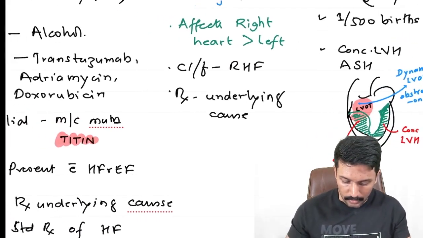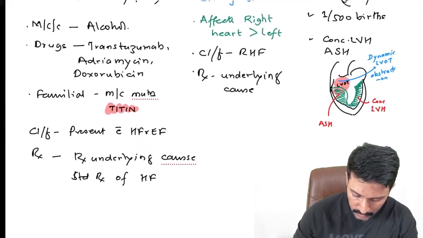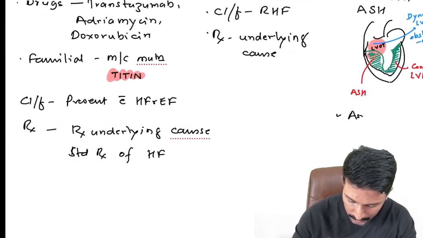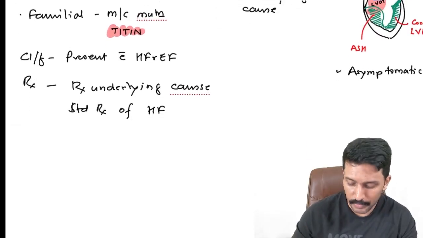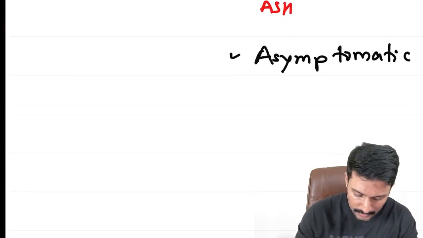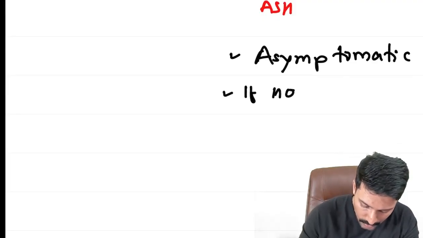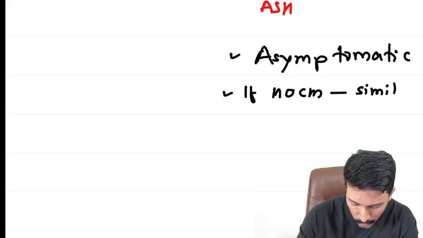In hypertrophic cardiomyopathy, the majority of patients are asymptomatic. But once they develop the obstruction, in HOCM, they will have symptoms similar to aortic stenosis.